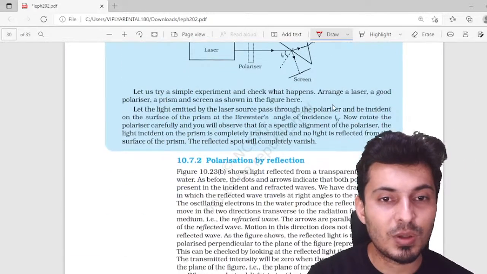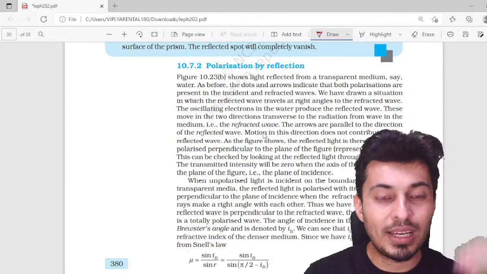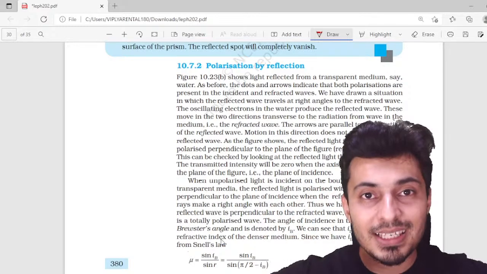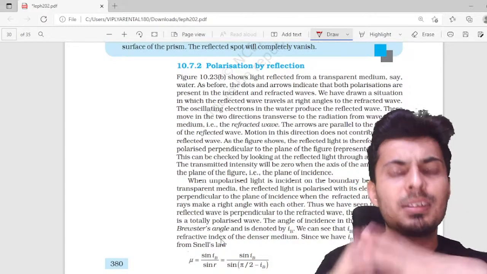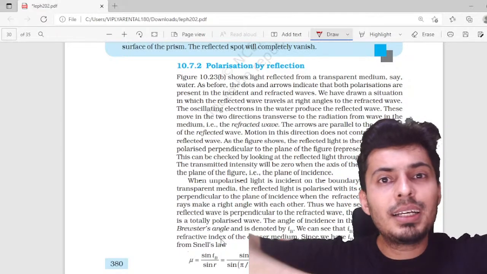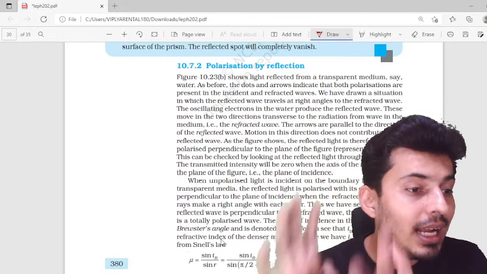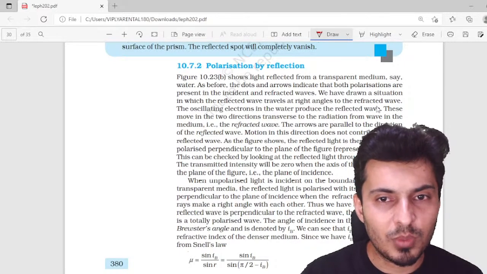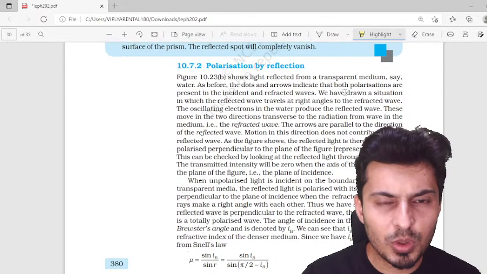I'll repeat, it is called Brewster's angle. When unpolarized light falls on a surface and gets reflected, it gets partially polarized. But at a particular angle of incidence, it gets completely polarized. That is called Brewster's angle. Very, very important.